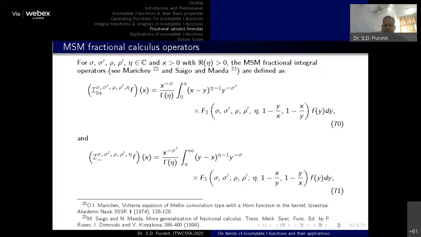Marichev-Saigo-Maeda operators. If we recall, Marichev and Saigo-Maeda defined these generalized fractional integral operators, and they are very frequently used by people working in the area of special functions. So we are using here these integral operators as well as differentiation operators to get the image formulas for our newly defined incomplete I functions. These functions are already available in the literature.